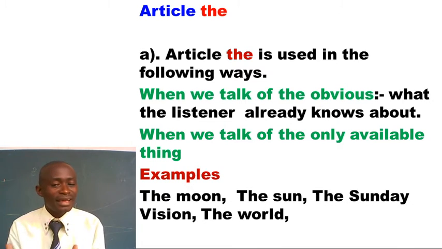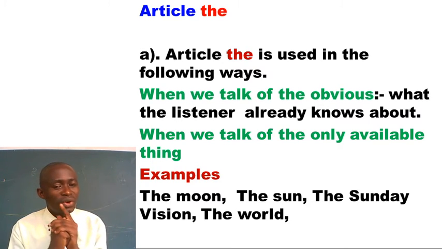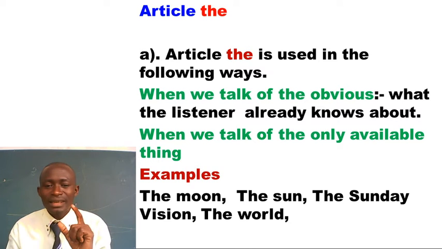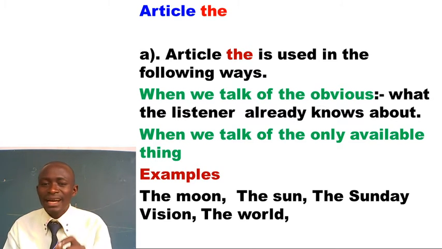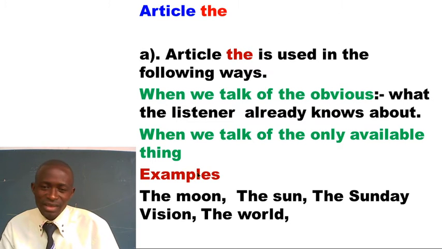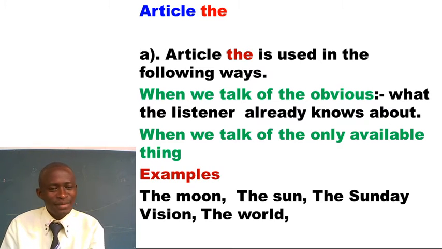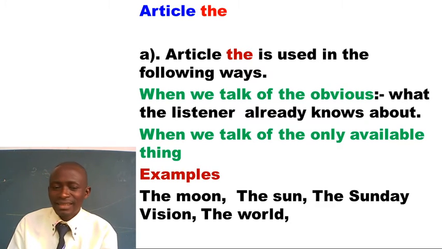Like we have the Sunday Vision. We have only one paper called Sunday Vision. We have the world. So when we introduce such a word, we introduce with the article the. Why? It is falling under the principle saying we should use article the to introduce this only available thing. That is it, dear friends. I believe you're keen at that.